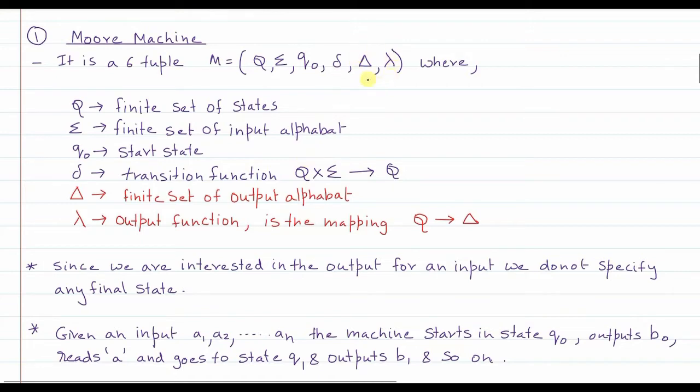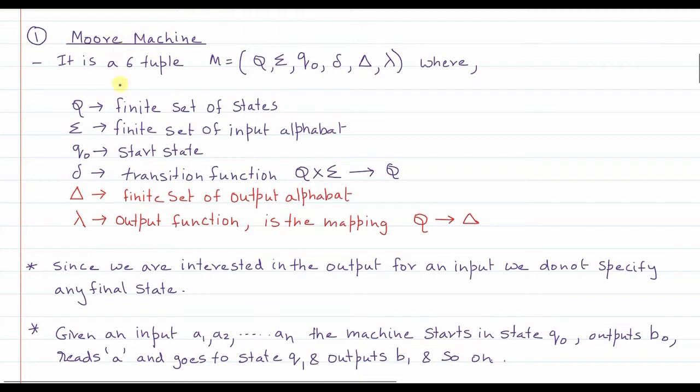Now there are two extra parameters that we have taken, capital Delta and lambda. Capital Delta is called the finite set of output alphabet. Like you have the input alphabet Sigma, we also now have an output alphabet. As I have told you, the finite automata is going to give you the output, so the symbols in that output will be based on this finite set called the output alphabet. It may not be the same as the input alphabet. And lambda is called the output function. For the Moore machine and for the Mealy machine, this lambda will be different.